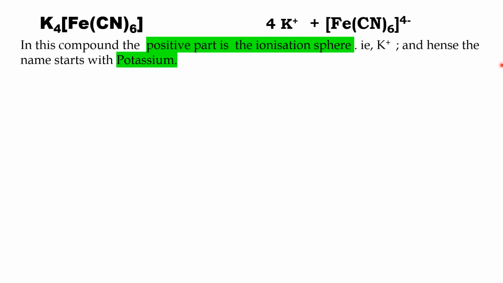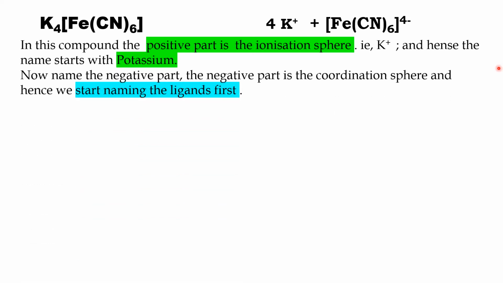Now we move to the second step, that is naming the negative part. IUPAC says name the positive part followed by the negative part. This negative part is the coordination sphere, which contains ligands and metal. Here the ligand is CN, cyanide ion, hence I have to use the term cyano. So I am naming the ligands first. How many ligands are there?